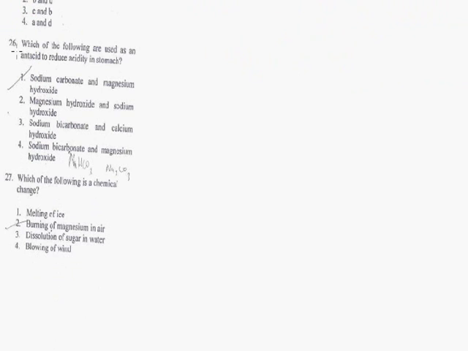Question number 26 of chemistry. This question is again from the topic acids and bases, which is again an average question. What is the question? Which of the following are used as an antacid to reduce acidity in stomach? Okay, so what will be the correct option? Sodium bicarbonate and magnesium hydroxide. Okay, so the correct option is option number 4.